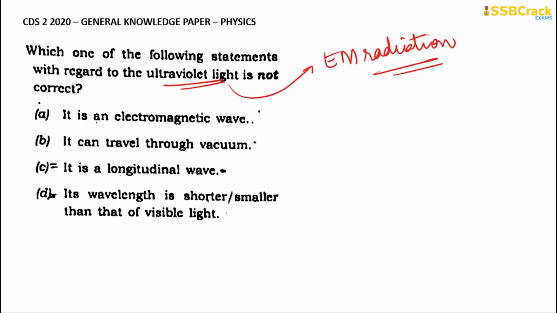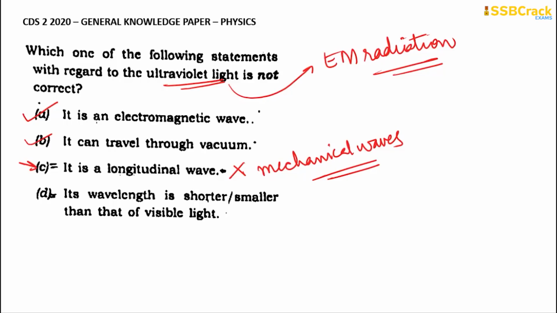Option A says that it is an electromagnetic wave, which is absolutely correct. Option B says that it can travel through vacuum. Yes, all electromagnetic waves are capable of traveling through vacuum. And option C says that it is a longitudinal wave. This is absolutely wrong, because longitudinal waves are mechanical waves, and mechanical waves are not electromagnetic waves. Understanding? So electromagnetic waves are not mechanical waves. They are not longitudinal or translational. Okay, so it is not a longitudinal wave.